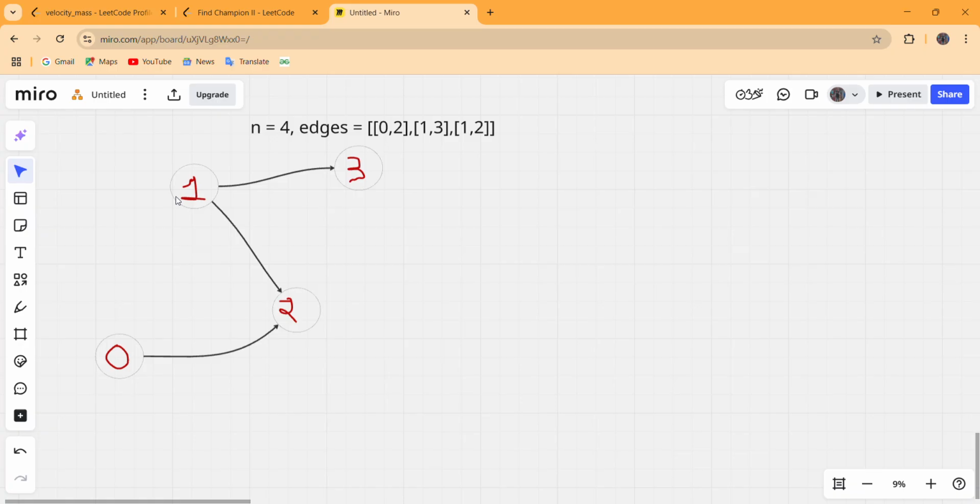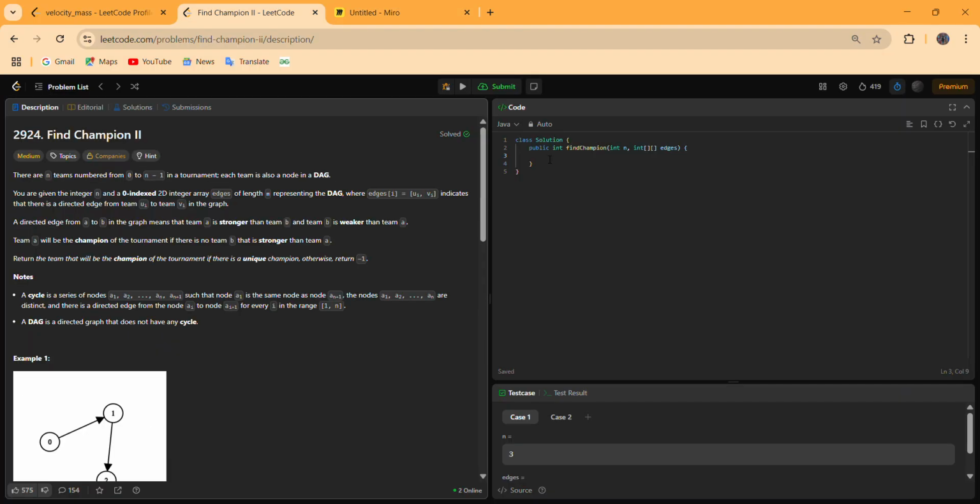So our basic intuition to solve this is just to find the nodes that have in degree equal to 0. If our answer is unique, meaning we find a single node only that has in degree equal to 0, then that will be our answer. Or if we find that more than one team is possible, or more than one team will be the potential champion of this tournament, we have to return -1 in that case.